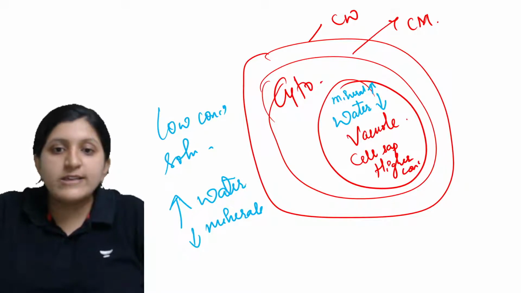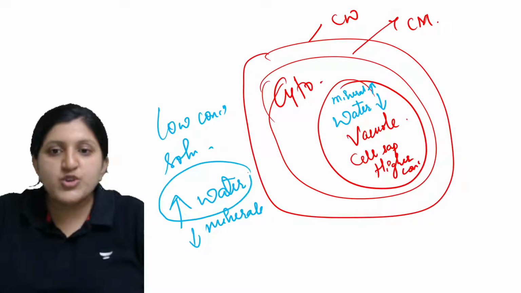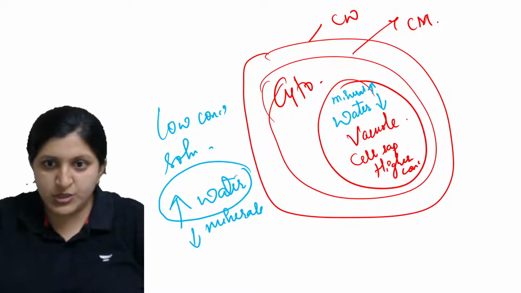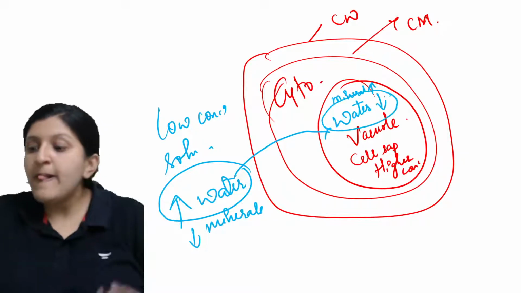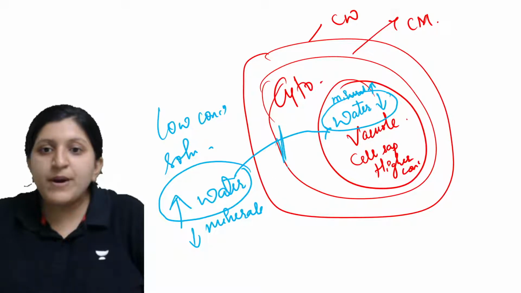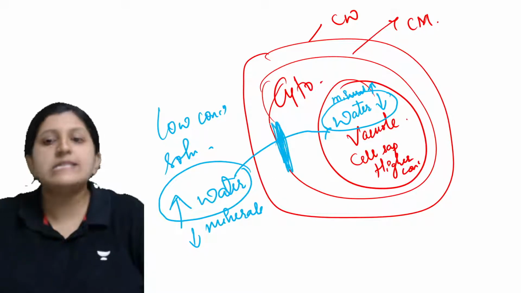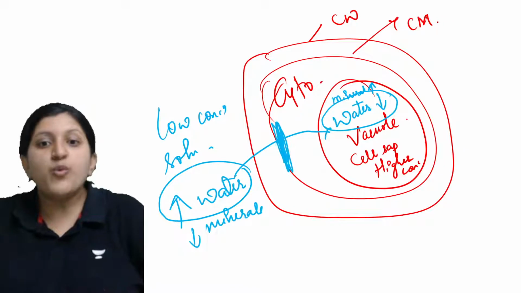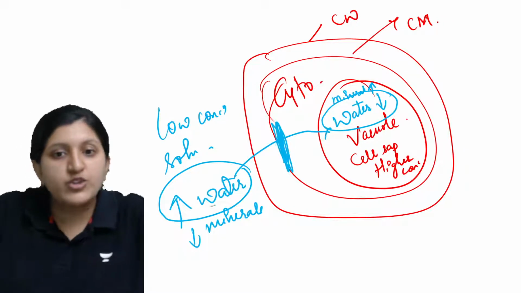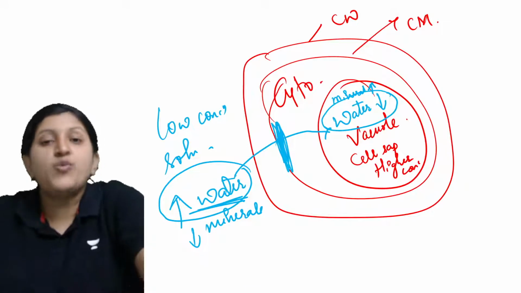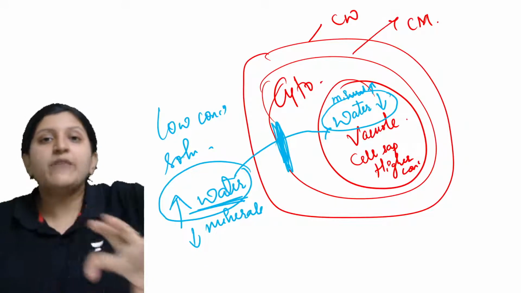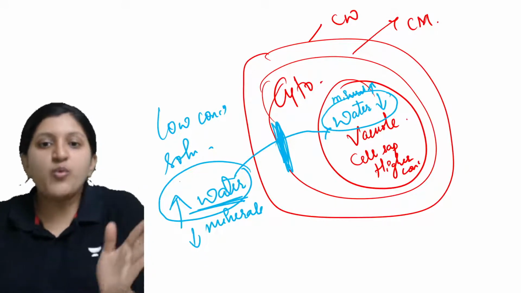The water is going to move from the region of higher concentration to the region of lower concentration across the semi-permeable membrane. So this is the semi-permeable membrane. Water will move from the region of higher concentration, that is water concentration. Wherever water is high, water is going to move.